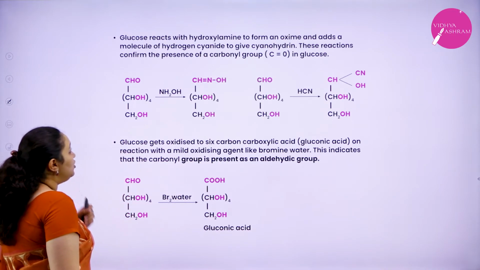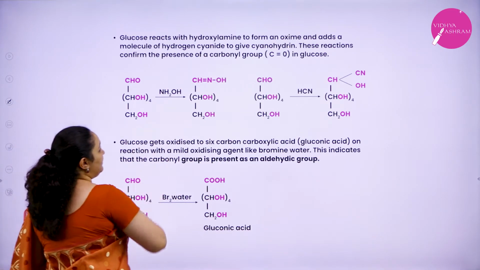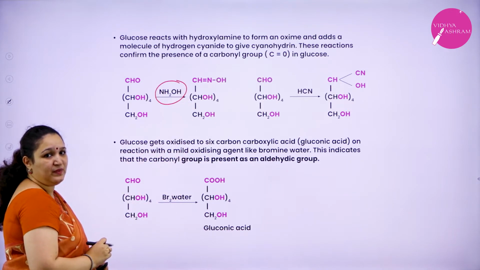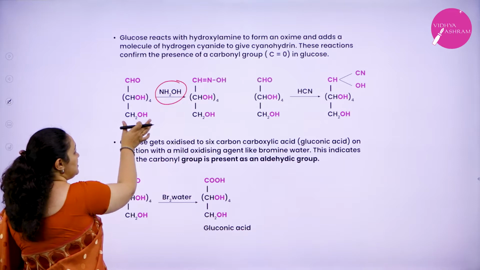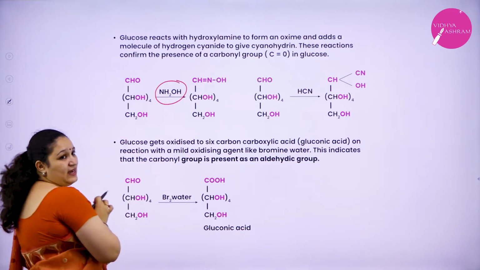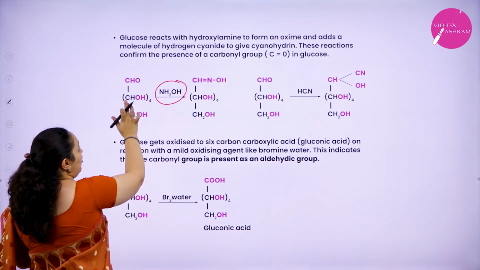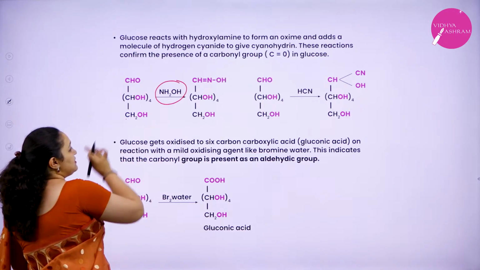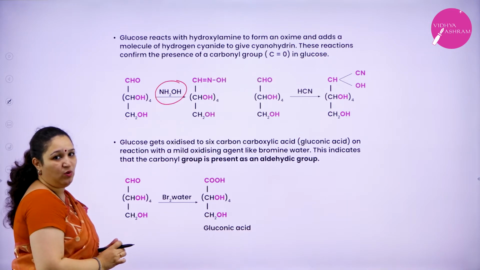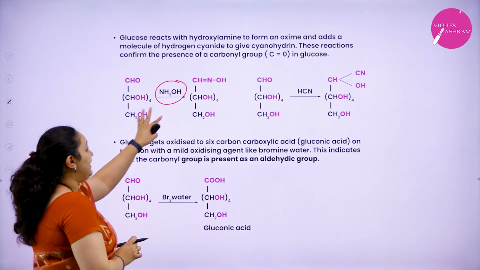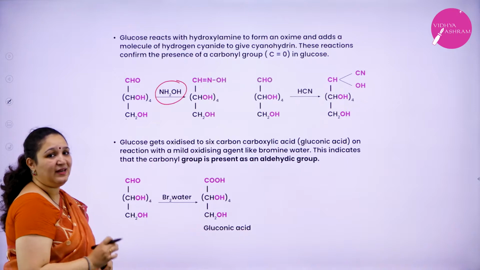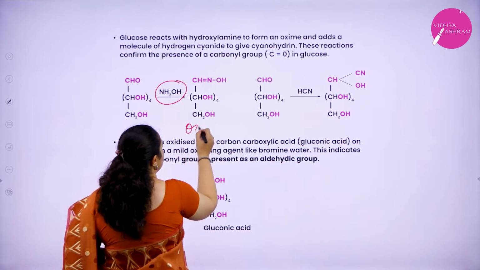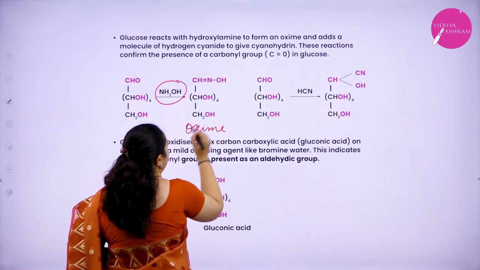Next, glucose was reacted with hydroxylamine. We are representing glucose this way: one CHO group, 4 CHOH groups, and the 6th carbon is CH2OH. So glucose was reacted with hydroxylamine, NH2OH, and it forms glucose oxime.